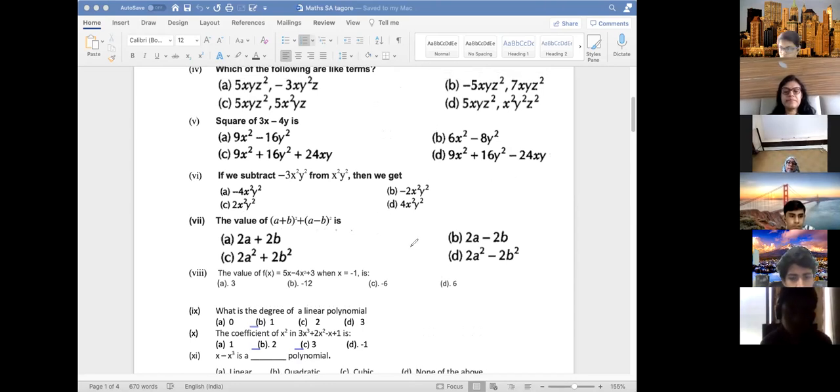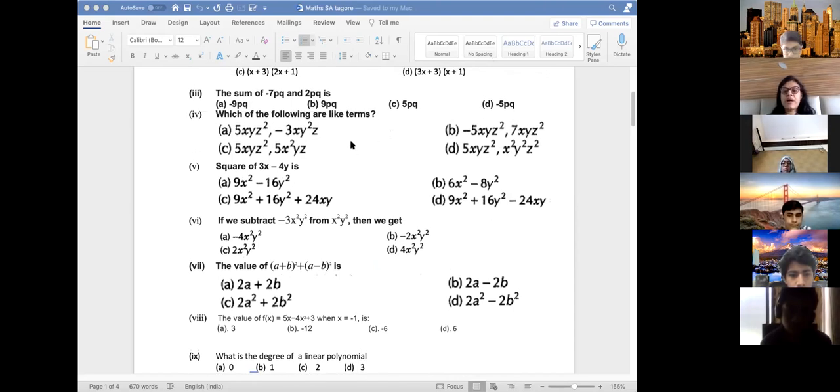Ma'am, D. From this, x square you will have to write like this, minus minus, yes, correct answer. So minus minus plus, so 4x square y square is the correct answer. D option. This you can do. Don't write square like this. Tell me the answer, because many people made a mistake in the test. I gave this question in the test also, and in FA also. Tell me 3x minus 4y. Square of this is which option? D. 9x square plus 16.